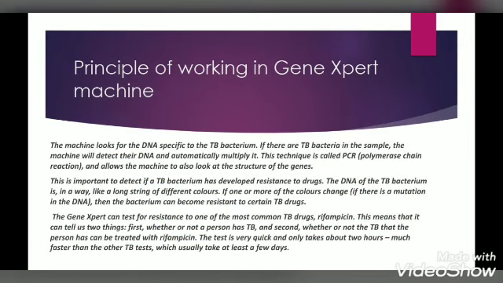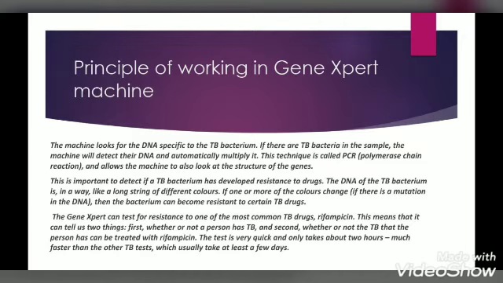Principle of working in the GeneXpert machine. This machine is used to specify the DNA of the TB bacterium. If the TB bacterium is present in a sample, the machine will detect its DNA and automatically multiply it. This technique is called polymerase chain reaction. This GeneXpert machine can tell us two things.